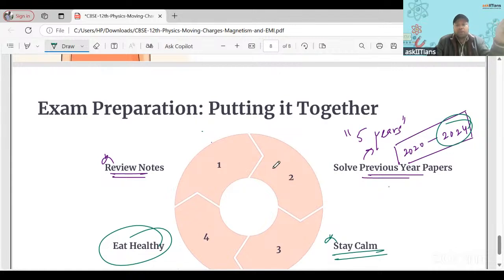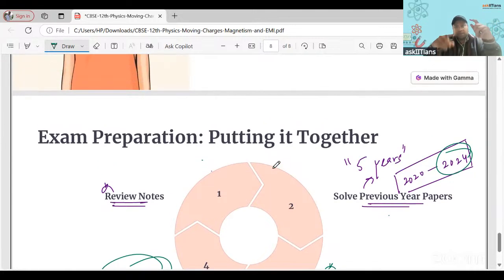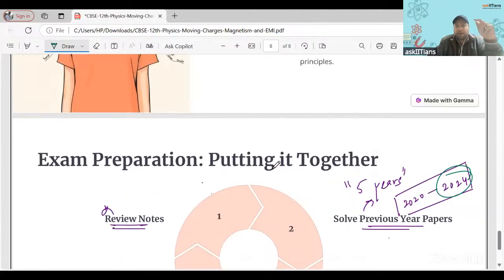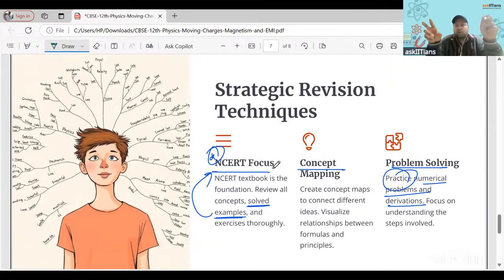Now I'll be sharing another PPT. In that PPT I have put very short paragraphs, a compilation of different concepts of magnetism. So just have a quick recap of it. We do not have time in this half an hour to explain everything. You'll have a recap of what all you need to cover, and we'll also look at the syllabus, the exact syllabus we should have in our mind. So let me share that PPT with you.